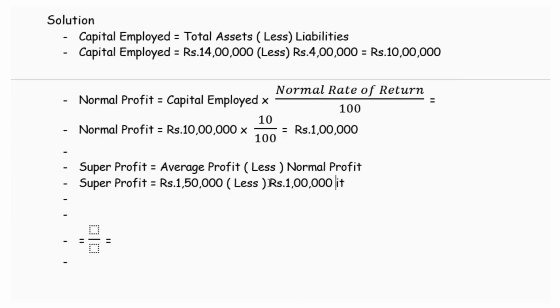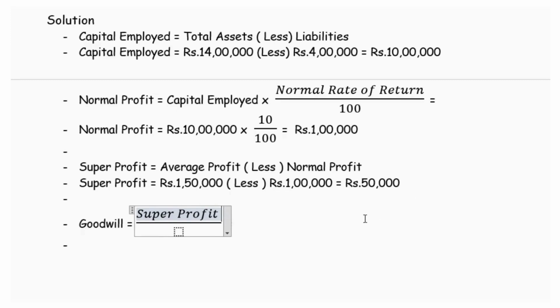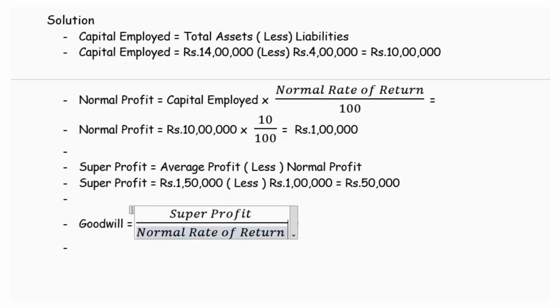1 lakh. So the super profit works out to rupees 50,000. In this question, we are going to value the goodwill based on the capitalization of the super profit. That is, goodwill will be calculated by capitalizing the super profit. For this, we will be applying a formula, that is super profit divided by normal rate of return into 100.